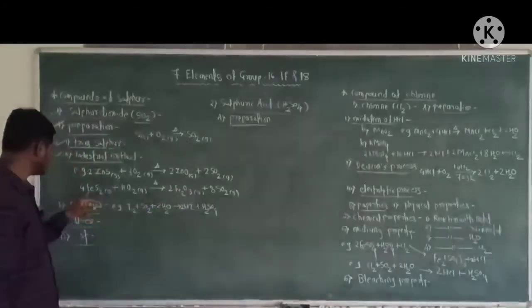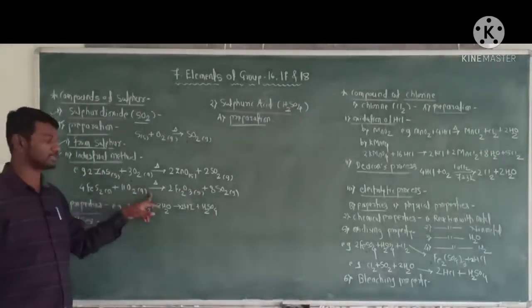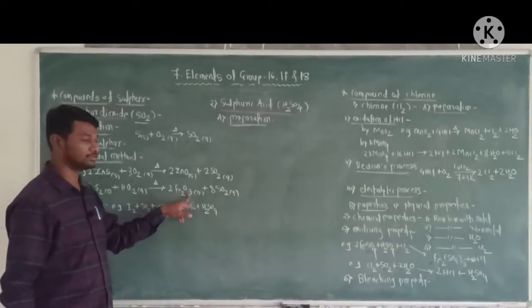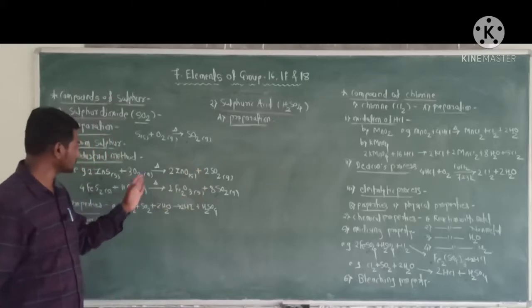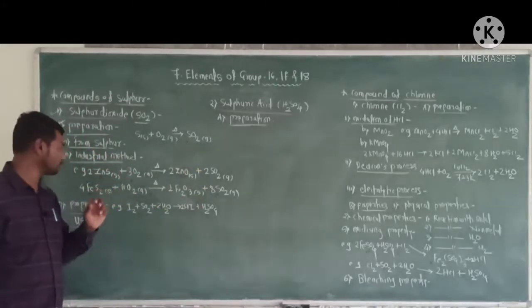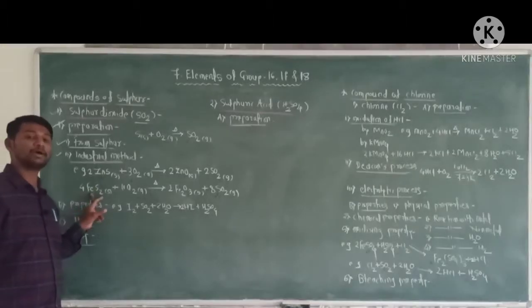Iron pyrites ore is roasted in a reverberatory furnace to form Fe2O3 and release sulfur dioxide.